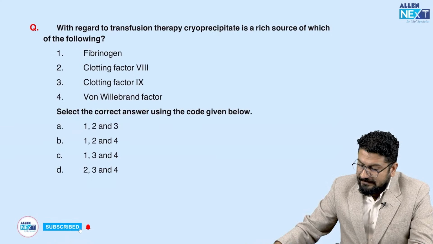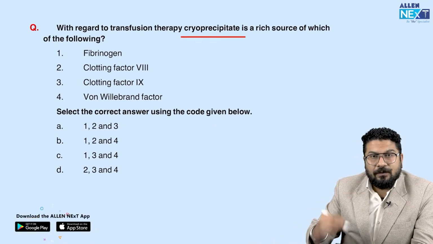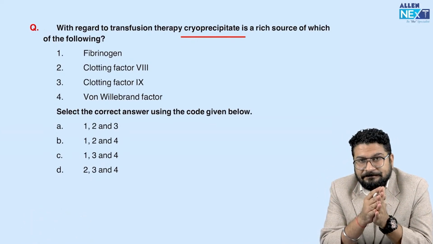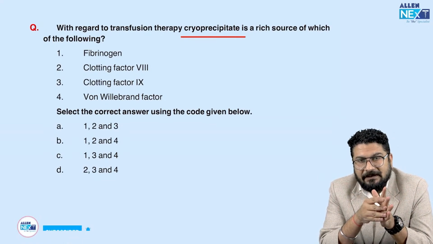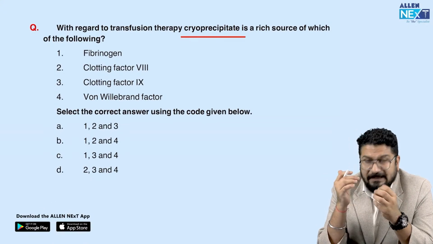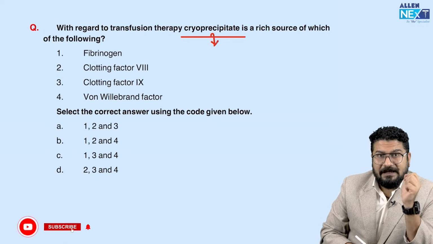First thing you should know is what cryoprecipitate is. We have whole blood. This whole blood is separated into platelets and plasma. Remember, we have platelets and we have plasma. From this plasma, we can derive FFP, fresh frozen plasma. From this, we can get cryoprecipitate. It is like an ultra filtered product, and this ultra filtered product will have fibrinogen.